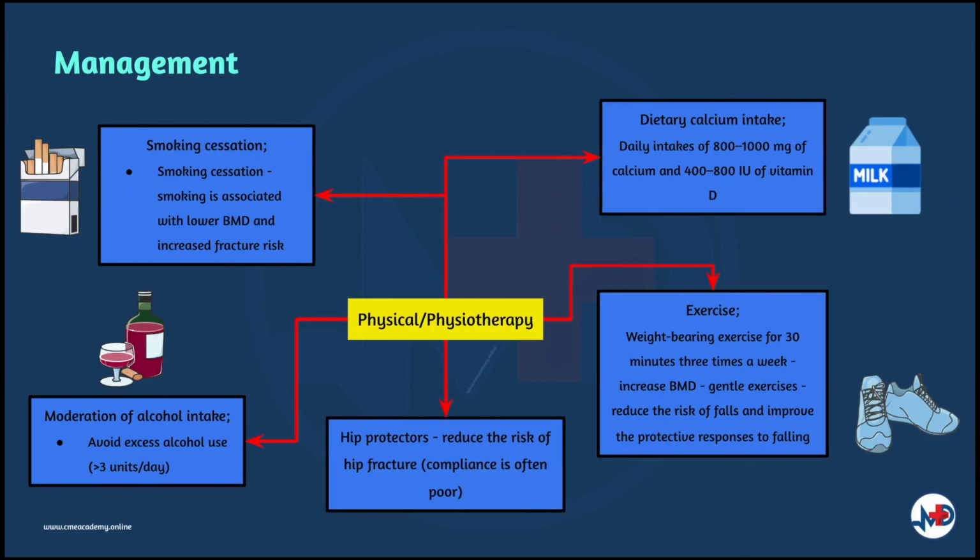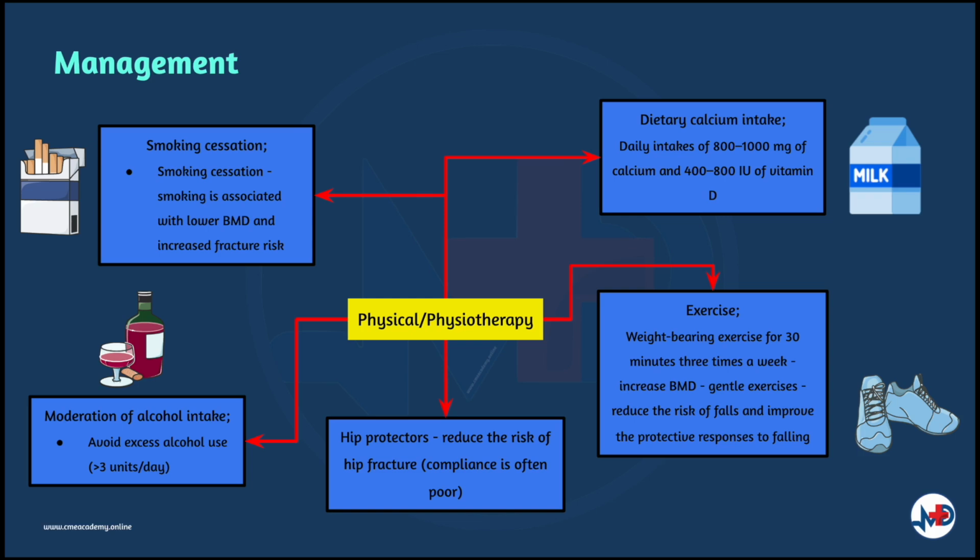Advice on lifestyle factors such as smoking cessation, moderation of alcohol intake, dietary calcium intake, and exercise should be given. Daily intakes of 800 to 1000 milligrams of calcium and 400 to 800 international units of vitamin D are recommended throughout life. Hip protectors can reduce the risk of hip fractures in selected patients, but compliance is often poor.